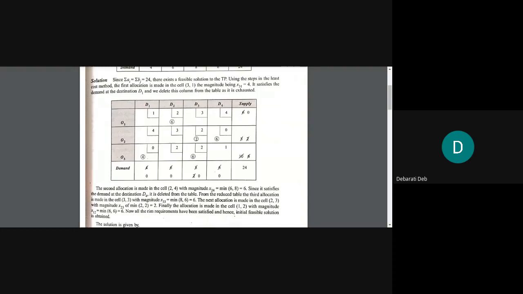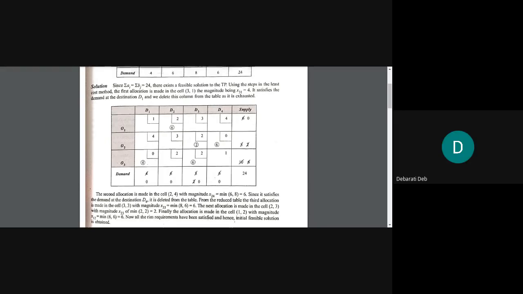In northwest corner, we start with the top left hand side box, blindly. That is the northwest corner method. But in least cost method, only the technique of selecting the box is different. Otherwise, the assignment and everything are all the same. So I think you will be able to understand northwest corner also.